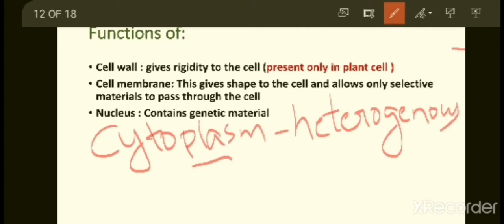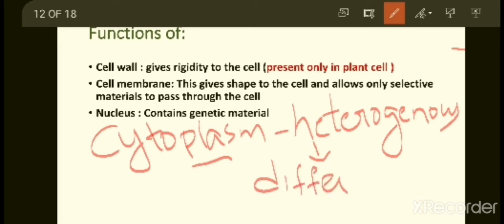We have two terms. One is homogeneous and the other one is heterogeneous. Homogeneous means it contains the same substances or the same components. Heterogeneous means it contains different components. So cytoplasm is a heterogeneous material, because heterogeneous means it contains different components.